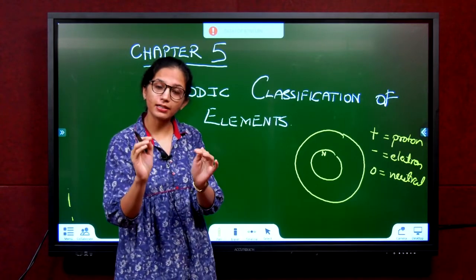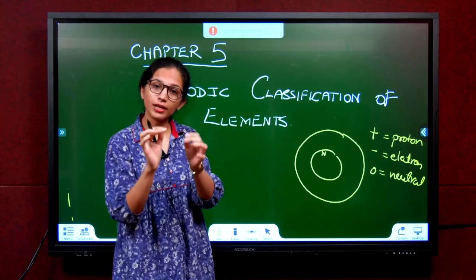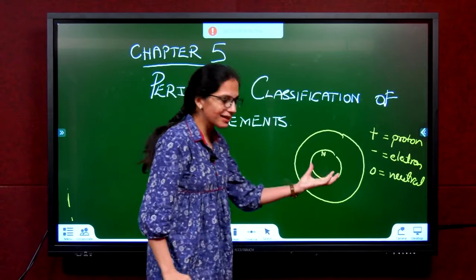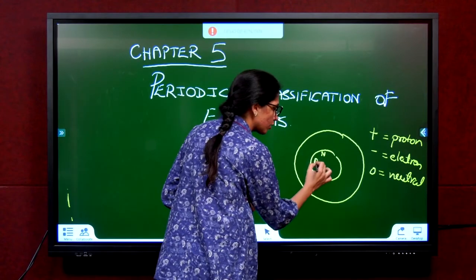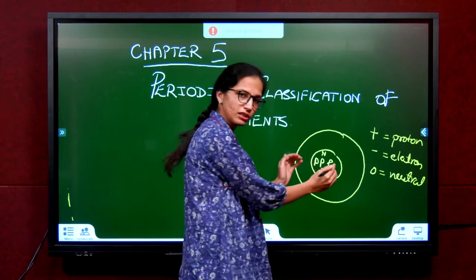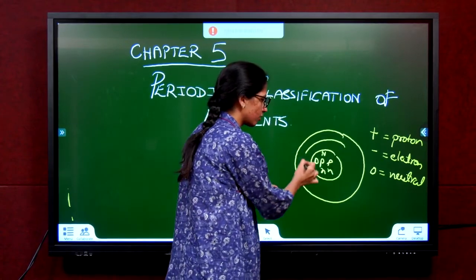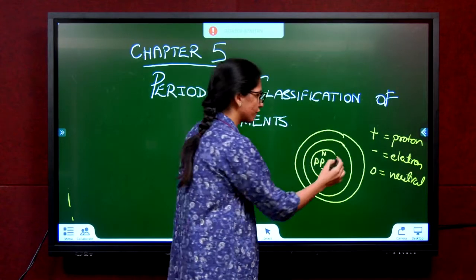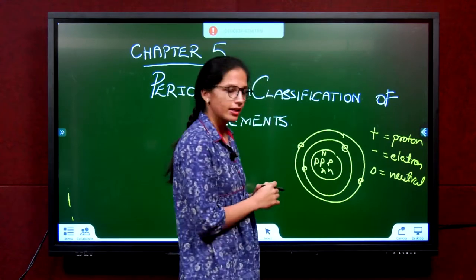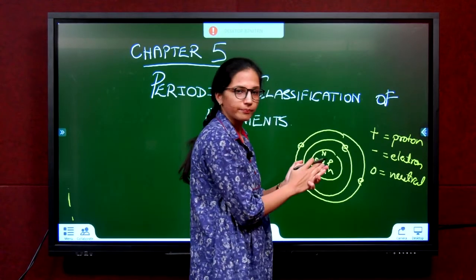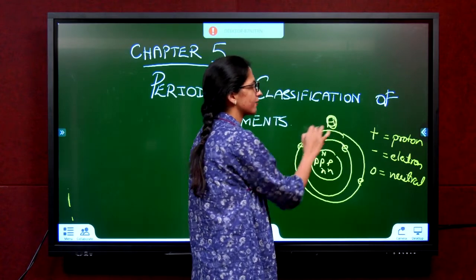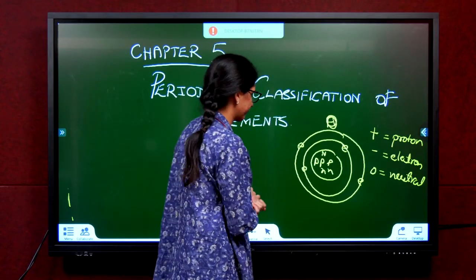So we have an atom which itself is a particle, the most fundamental particle. Inside that we have subparticles that are more fundamental, known as electrons and protons. Along with that we have neutrons. Inside the nucleus, the protons and the neutrons lie. Outside the nucleus, we have few orbits on which electrons are revolving. So this is an atom. Let us say this is a hydrogen atom or an oxygen. Okay, let's take for example, this is an oxygen atom.